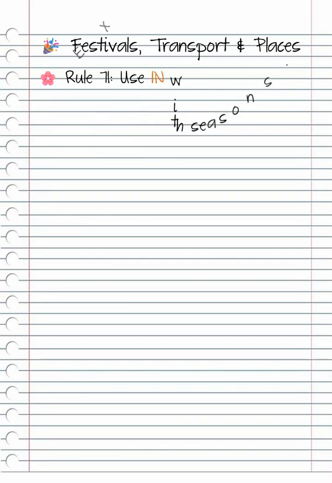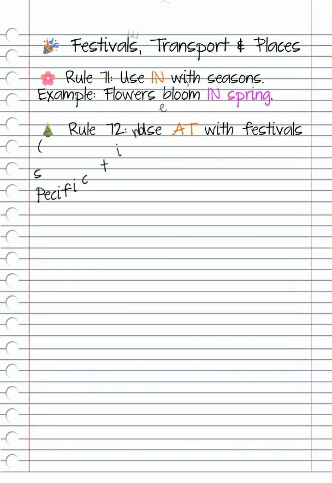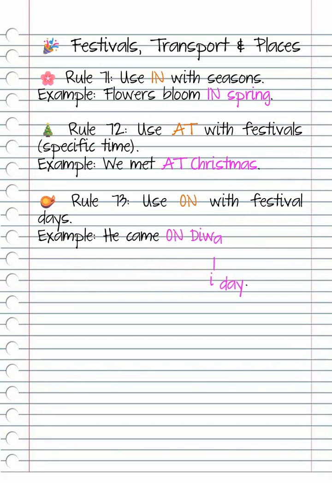Festivals, transport and places. Rule 71. Use in with seasons. Example, flowers bloom in spring. Rule 72. Use at with festivals, specific time. Example, we met at Christmas. Rule 73. Use on with festival days. Example, he came on Diwali day.